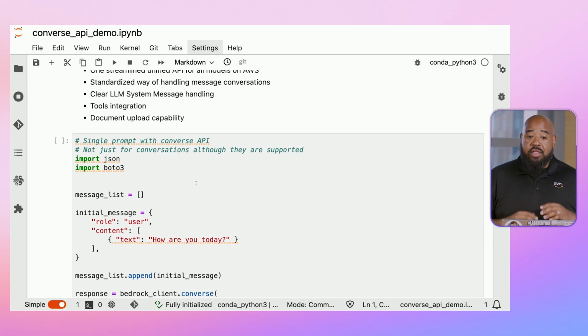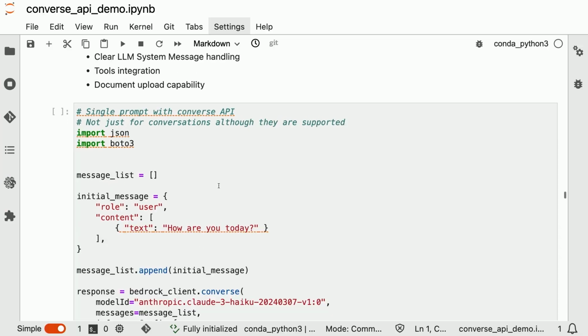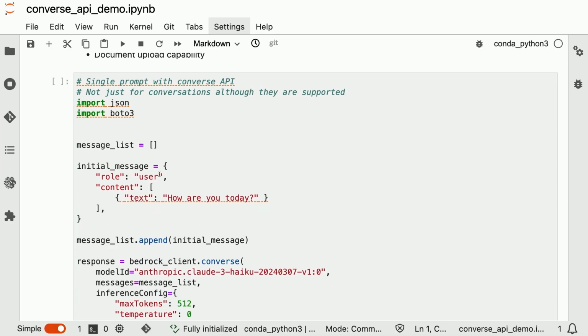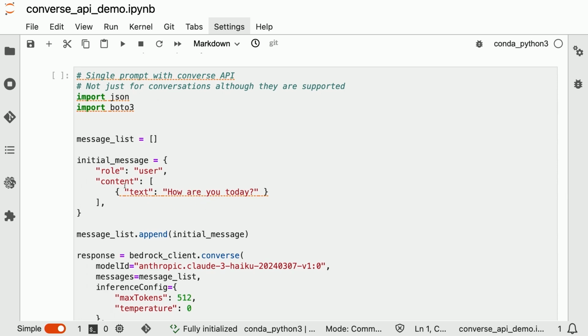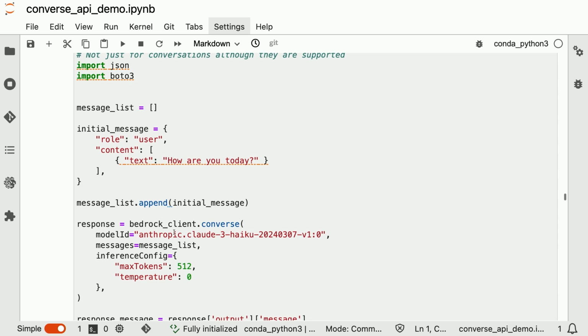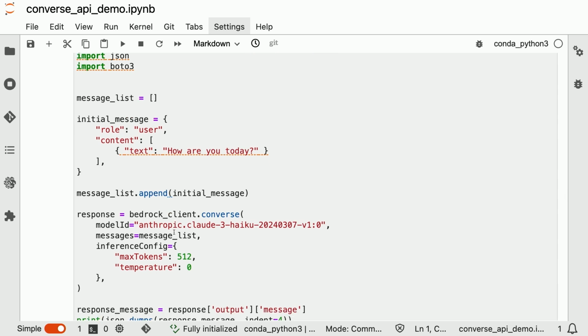And if we take a look at the structure of the Converse API, this is how it's structured. So we have our initial message where we structure in a user and assistant type format. So it alternates. So here we have our role of user, we have the content and the type of text, and we ask the question, how are you today? We take this initial message and we append it to our list. So now we have an array of messages for our user and assistant. But currently we only have our user. We'll see more of this in a moment.